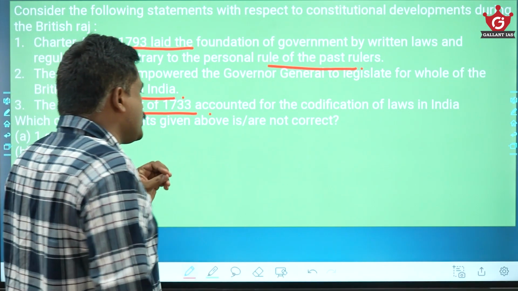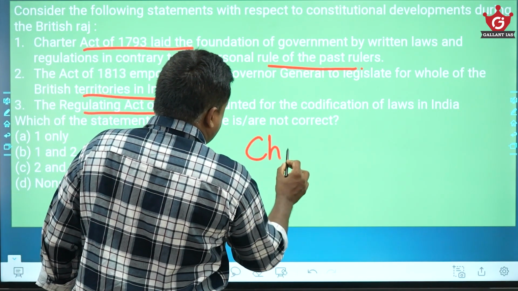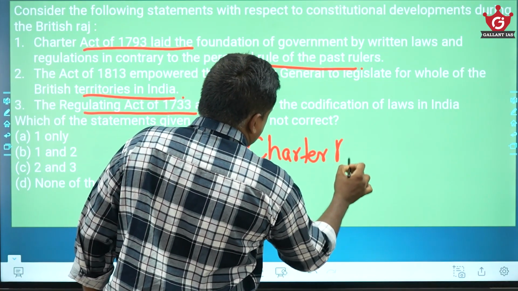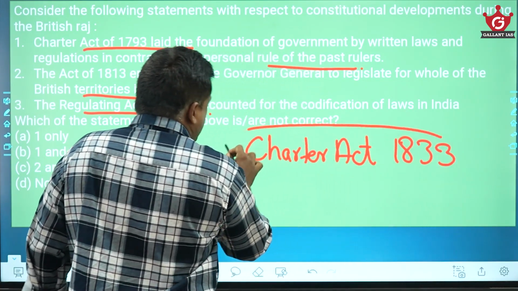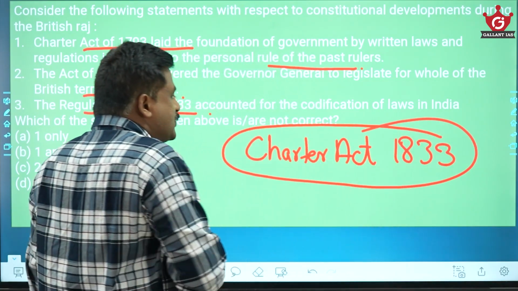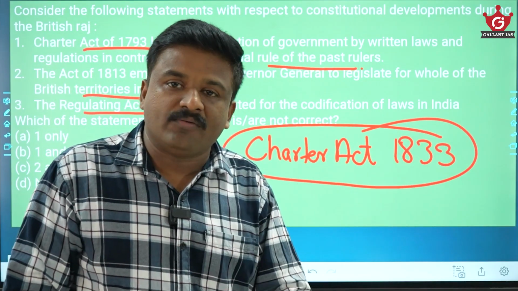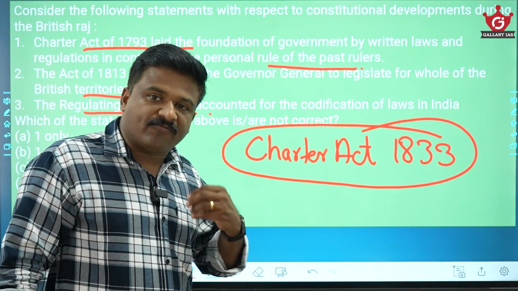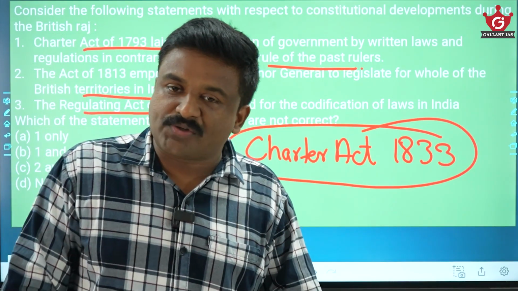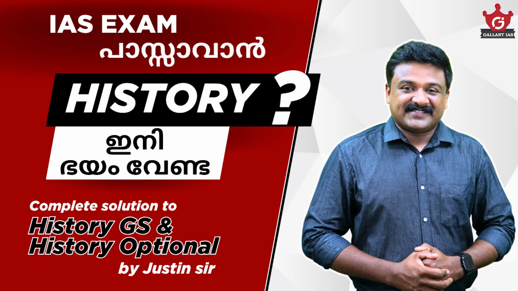So we know that there is one act which is called the Charter Act 1833. This act is very crucial because this act is known for codification of laws in India. This act is known for centralization of administration here. According to this act, the post of Governor General of India was created.